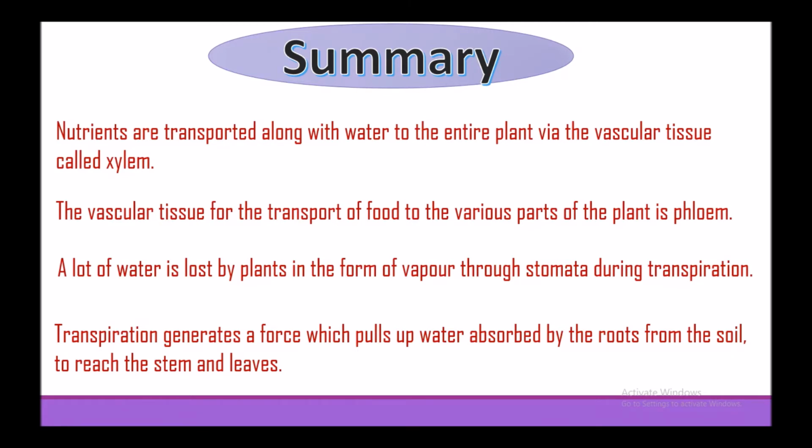The vascular tissue for the transport of food to the various parts of the plant is phloem. A lot of water is lost by plants in the form of vapor through stomata during transpiration. Transpiration generates a force which pulls up water absorbed by the roots from the soil to reach the stem and leaves.